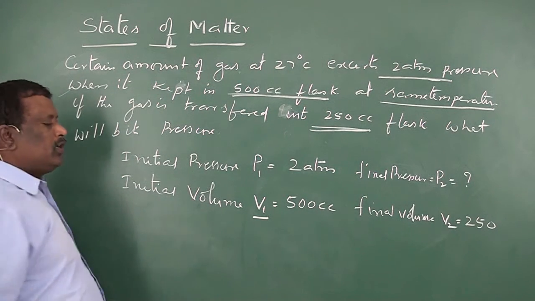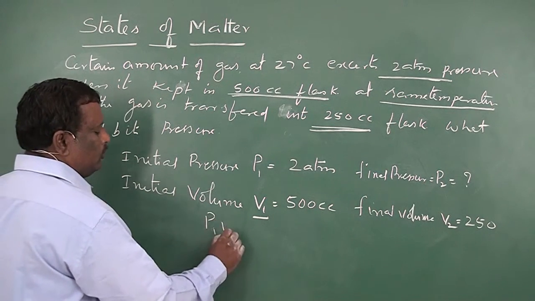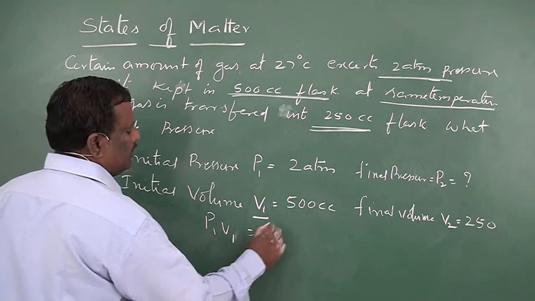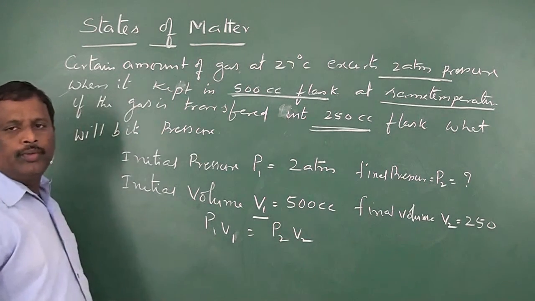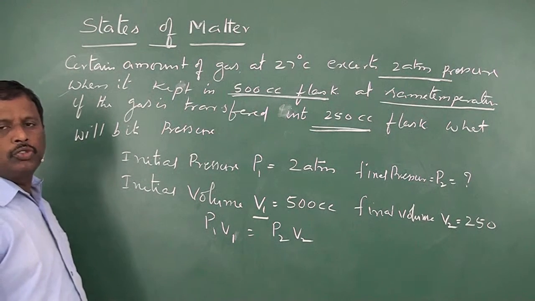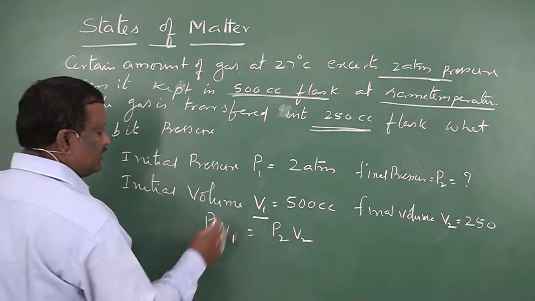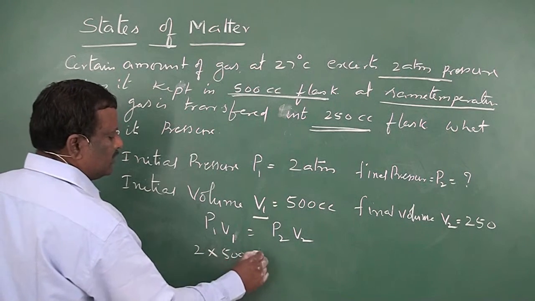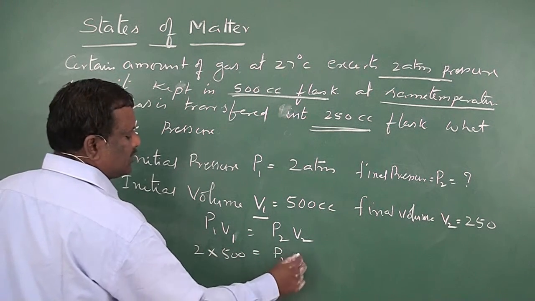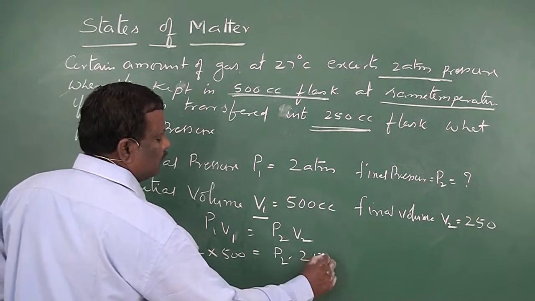Now, according to Boyle's law, initial pressure times volume must be equal to final pressure times volume. P1 V1 is equal to P2 V2. So P1 is equal to 2 atmospheres and V1 is equal to 500 cc. Then P2 we don't know, and V2 will be 250.